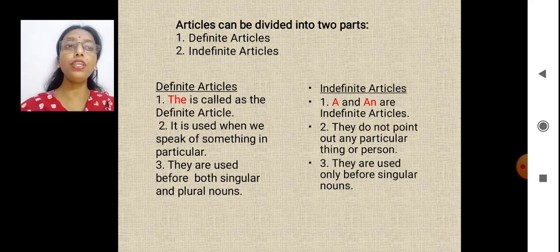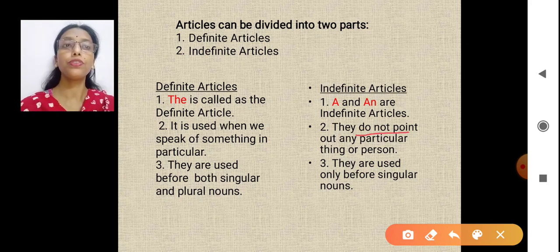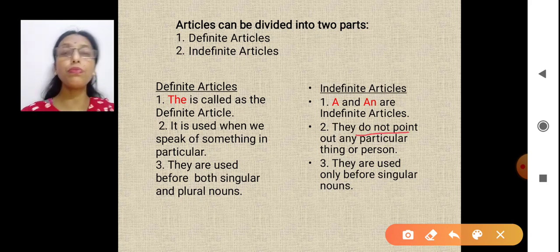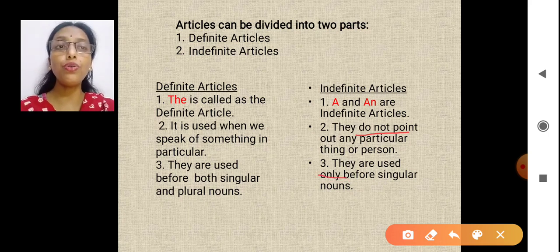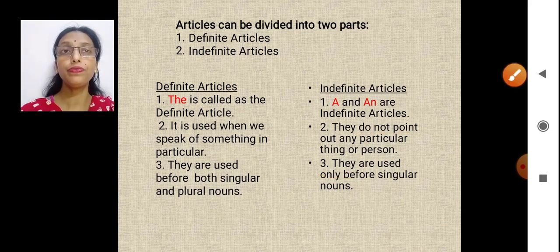They do not point out any particular thing. So they talk about common things, common people in a generalized way. And they are used only before singular. No plural here.